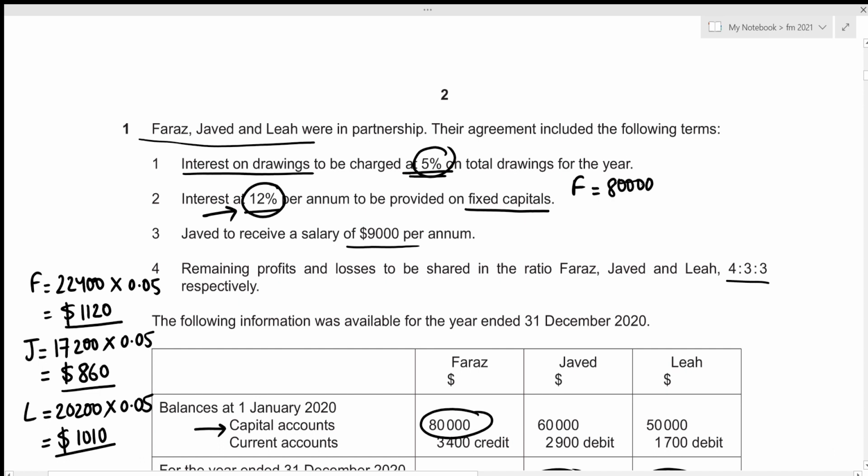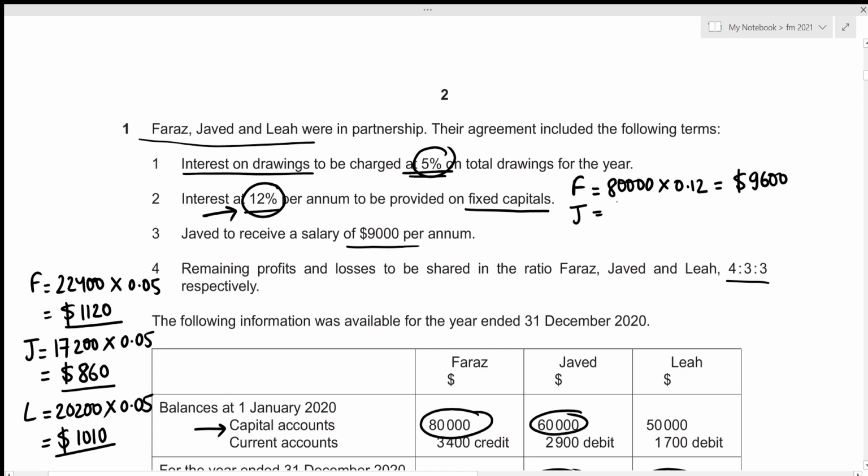And we require 12% of it to be charged as the interest on capital. So that's times 12%, which we can write down as 0.12. And this gives the interest on capitals for Faraz for the year ended 31st December 2020 to have the amount of 9,600. Now we repeat the same process for Javed. We can see that the capital account balance is 60,000.